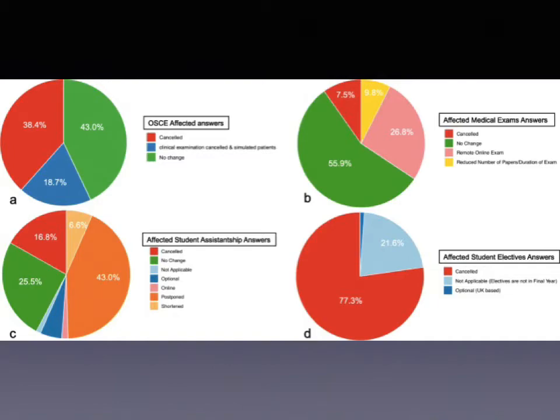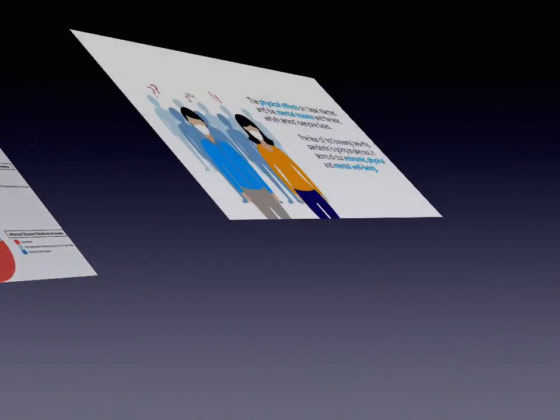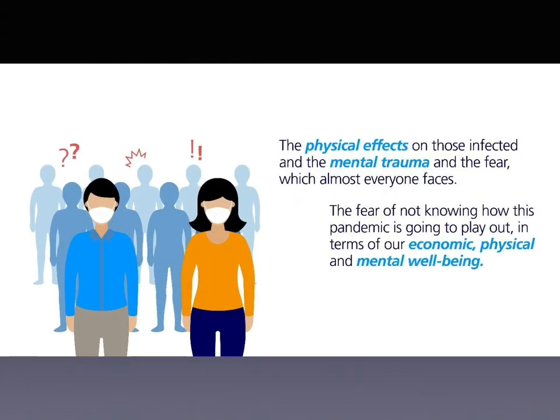In this pie chart, you can see how the coronavirus disease affected the students' life and how their studies are suffering. The physical effects on those infected and the mental trauma and the fear which almost everyone faces. The fear of not knowing how this pandemic is going to play out in terms of economic, physical, and mental well-being.